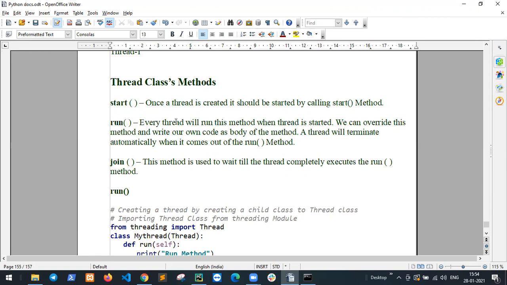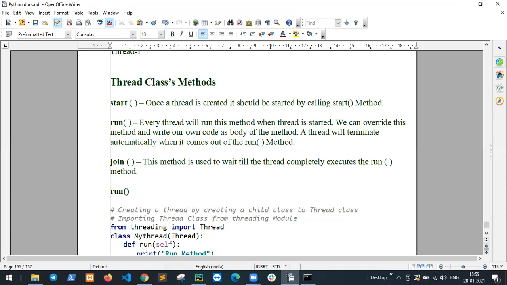Run method: every thread will run this method when the thread is started. We can override this method and write our own code as the body of the method, as a thread will terminate automatically when it comes out of the run method.